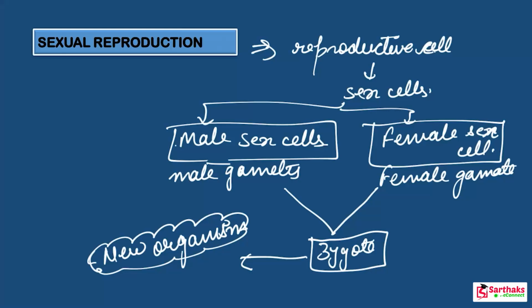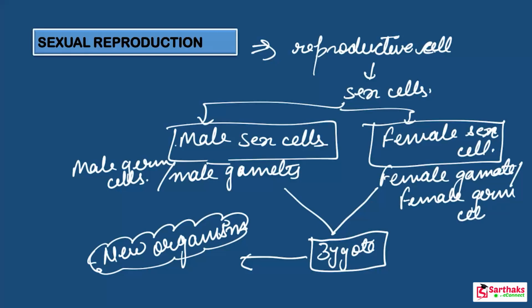Clear? And please note that the sex cells or the gametes are also called the germ cells. So this is also known as the male germ cell. Look at this, there are so many terminologies related to a single word. So here you also call it male, female germ cell.